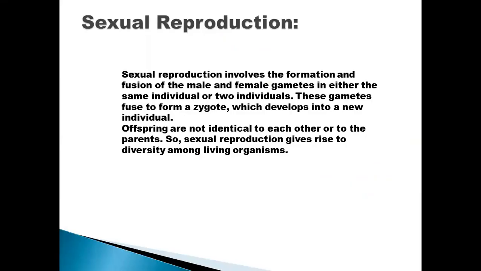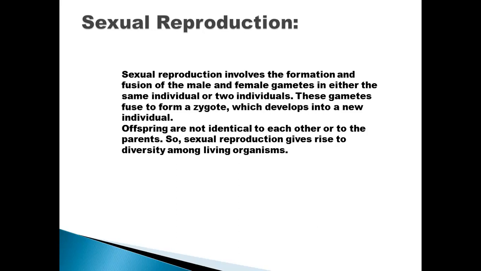Sexual reproduction involves the formation and fusion of the male and female gametes in either the same individual or two individuals. These gametes fuse to form a zygote, which develops into a new individual. Offspring are not identical to each other or to the parents.